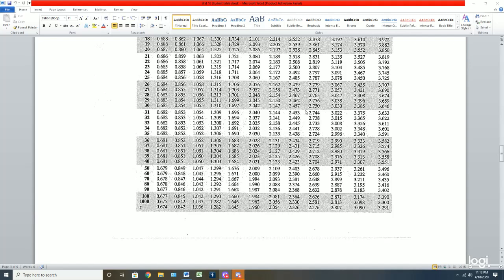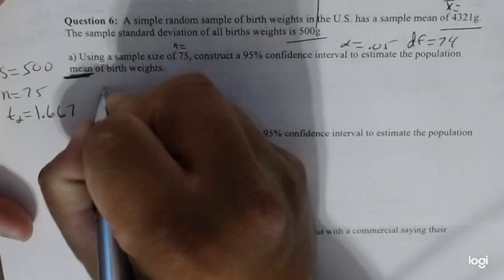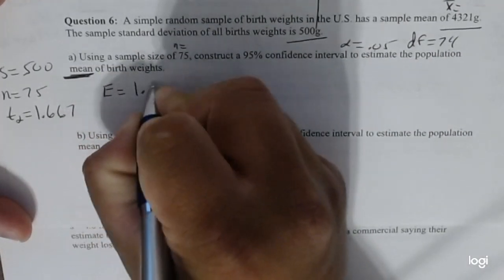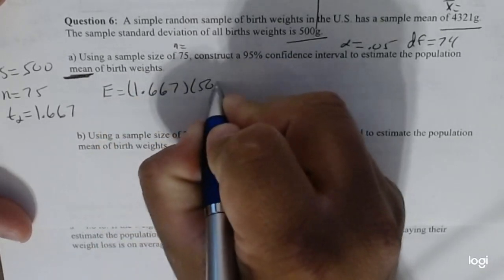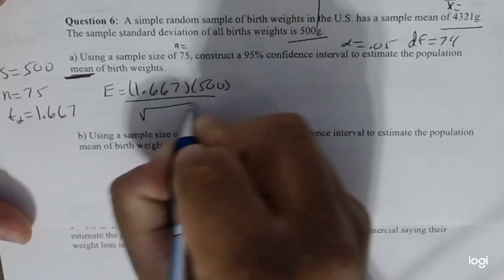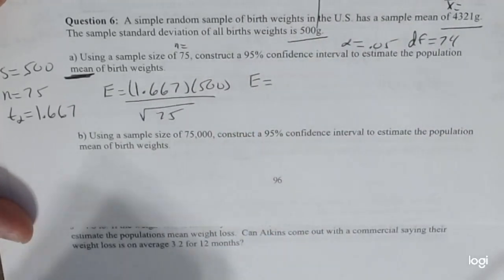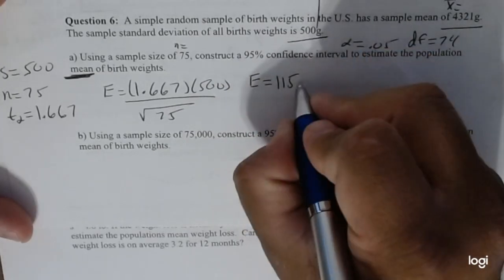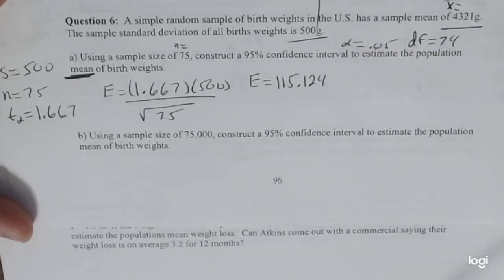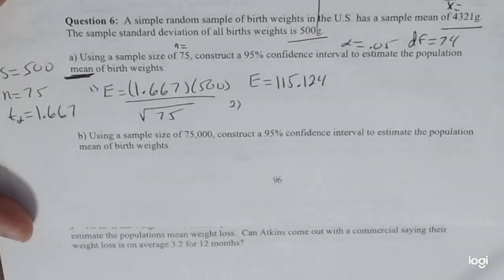Okay. All right, so now we have that there, and we can find our margin of error. 1.667 times our standard deviation of 500 divided by the square root of 75, and we should get a margin of error of approximately 115.124-ish. Okay. And so that's step one. So now we go to step two to find our confidence interval.